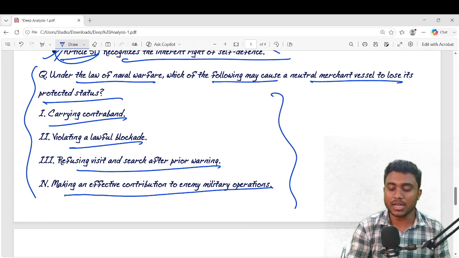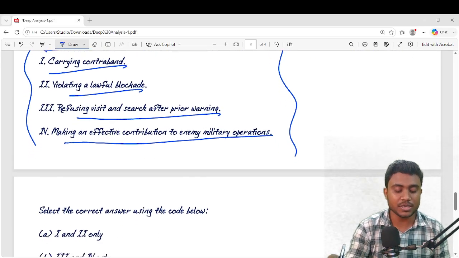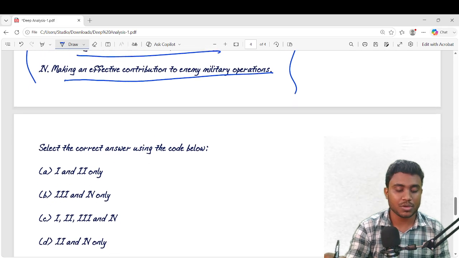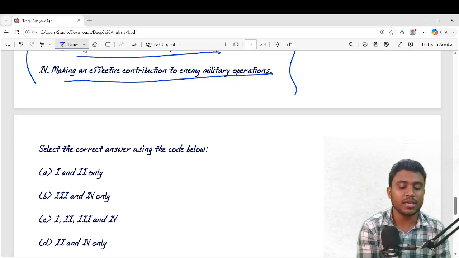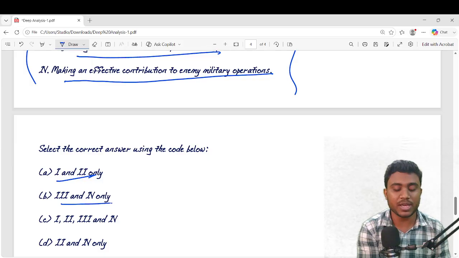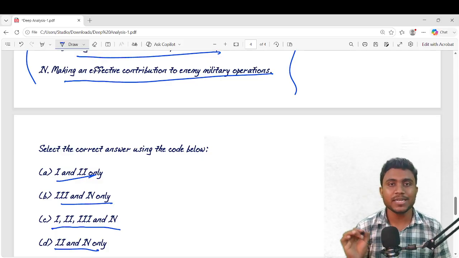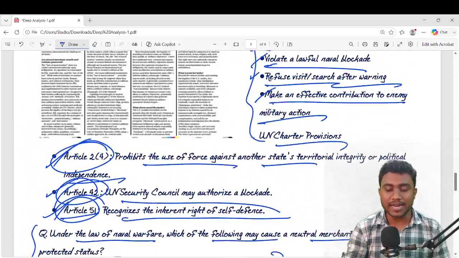So after reading the documents, you will answer the questions. The options are here. Option A 1 and 2, option B 3 and 4, option C 1, 2, 3, 4, option D 2 and 4. Okay, just comment the right answers.